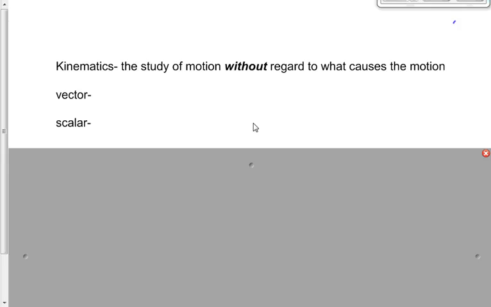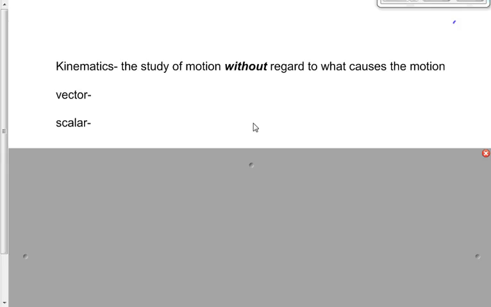Go ahead, Rosie. Good. Magnitude and direction. What do we mean by magnitude? It's an amount, right? Now, a vector can be something like displacement, which talks about movement. It can be something like force, something like momentum that we talked about in Physics 30. A vector is something that has magnitude, an amount, and direction. Whereas a scalar is something that only has the amount. There's no direction associated with it.